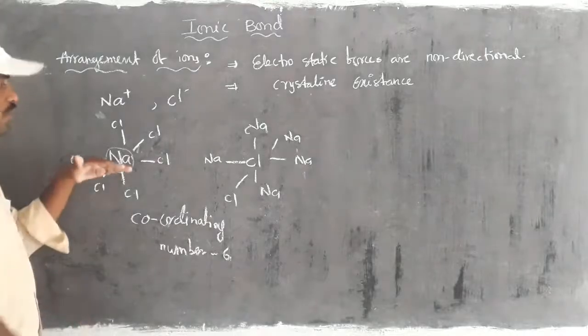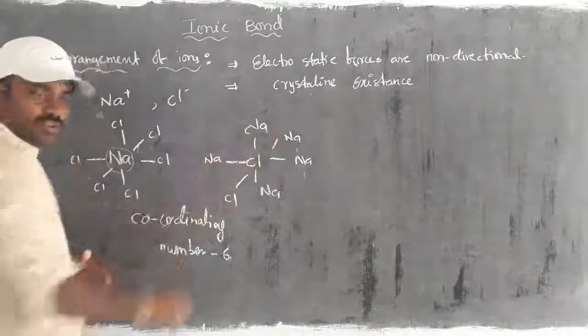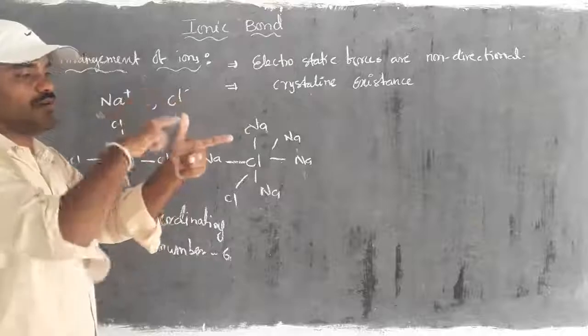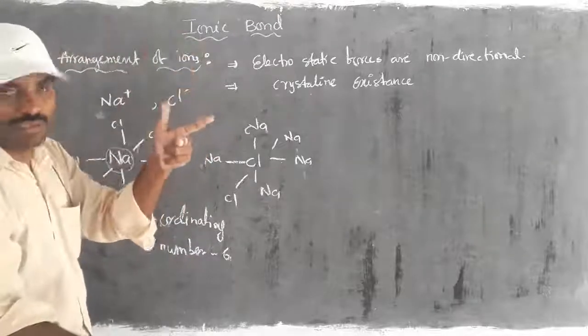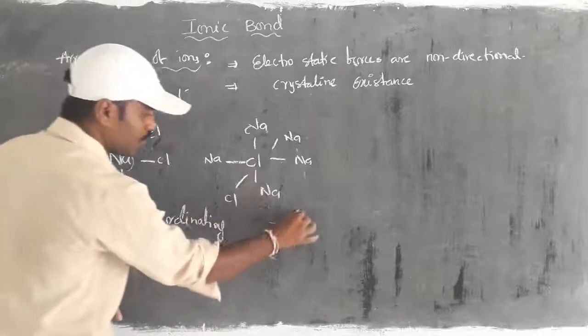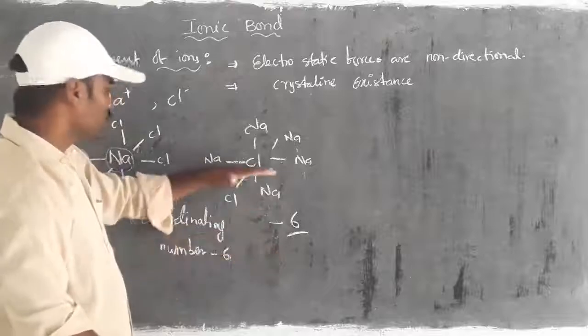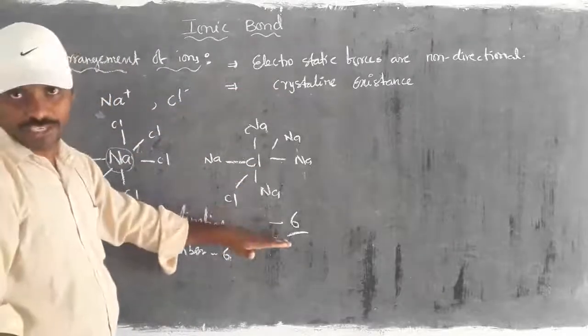So same thing here, chlorine also is able to attract 6 sodiums in three-dimensional form like sodium, right? Front and back, right and left, up and down, right? So here chlorine coordination number is also 6, right? So they exist in crystal form, moreover they have coordination number.